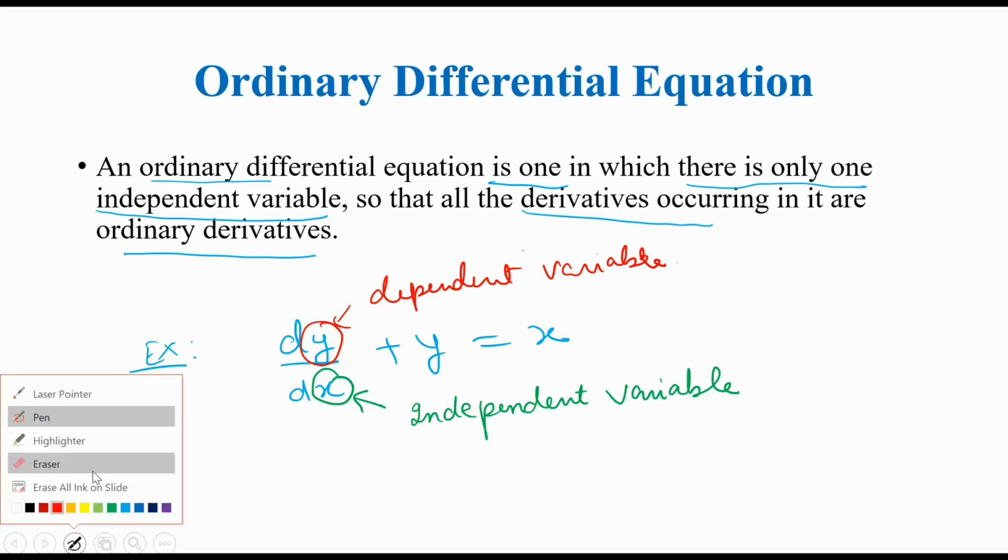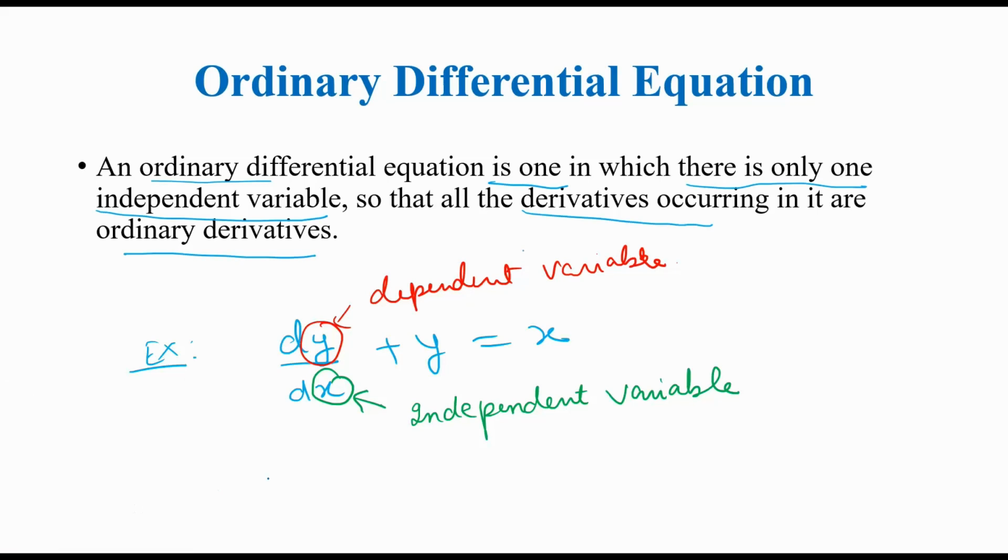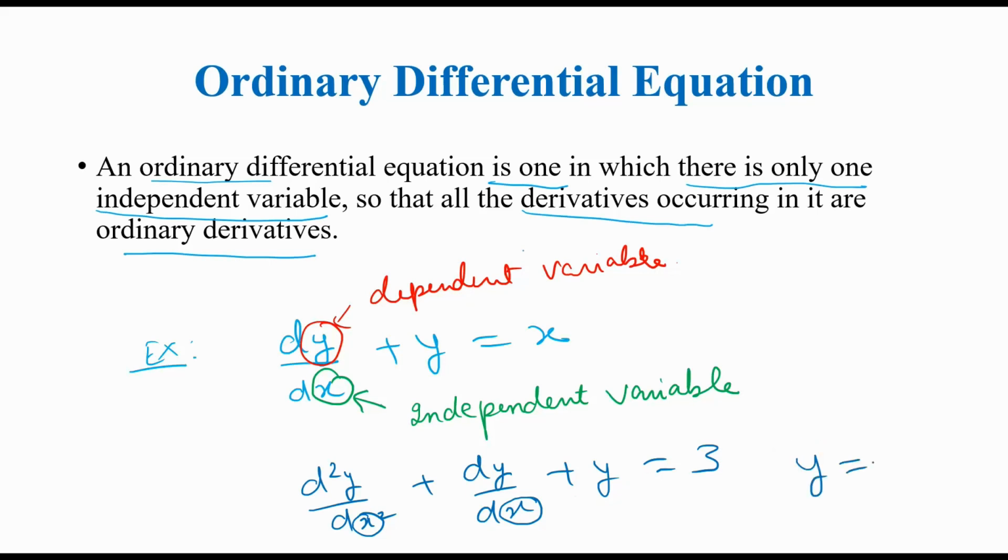differential equation. I can write another example also, like if I have this differential equation, you can see here also that you have only one independent variable, that is x, and here you can see that y is a function f of x in both the cases. So here we have only one independent variable, so we call it an ordinary differential equation.